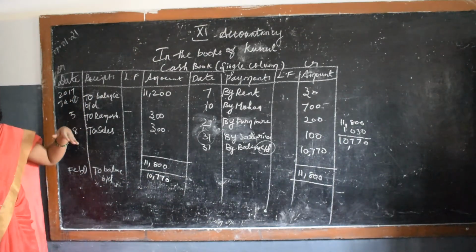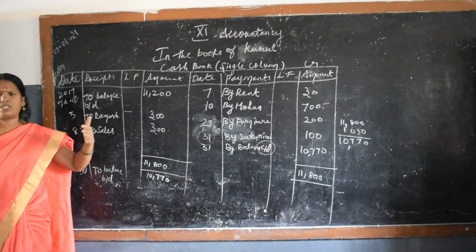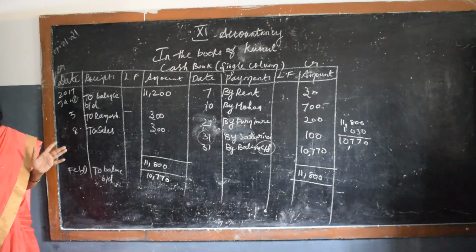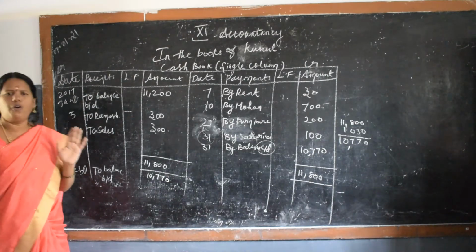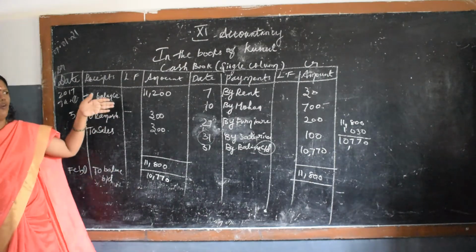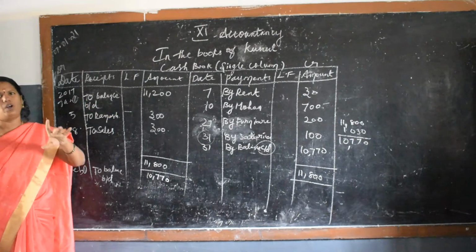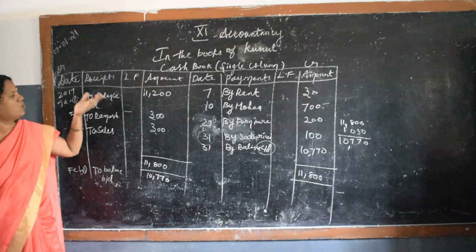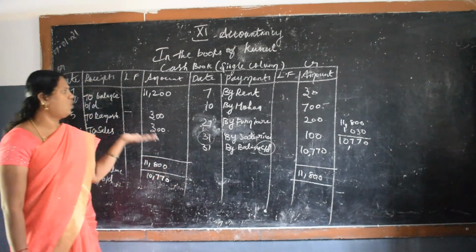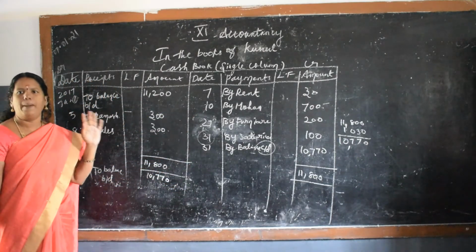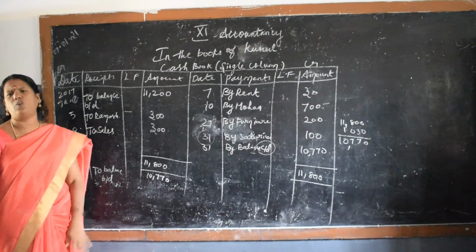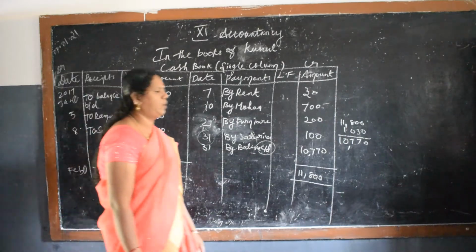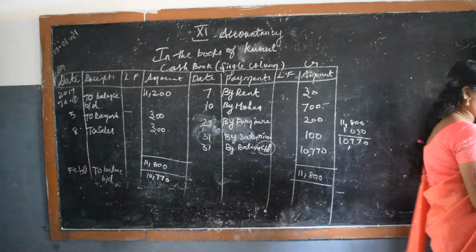In the ledger we used to prepare each and every account, but it is not like that here. Only if you prepare the cash book, that's enough. The procedure which you followed in the ledger, you follow the same in the cash book only. You need not prepare a Ramesh account or sales account or furniture account. That will be followed in the ledger only. But in the subsidiary books, we only need to concentrate on the cash book. It's a very easy sum. Next we will move on to the double column.